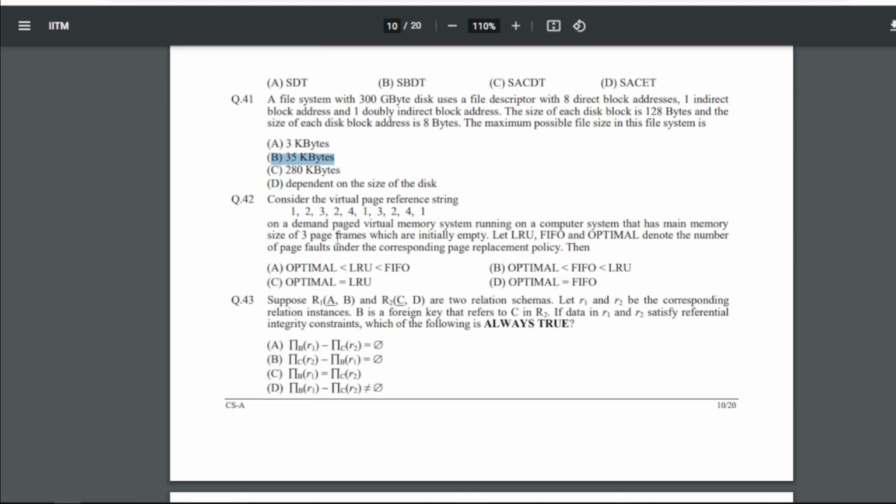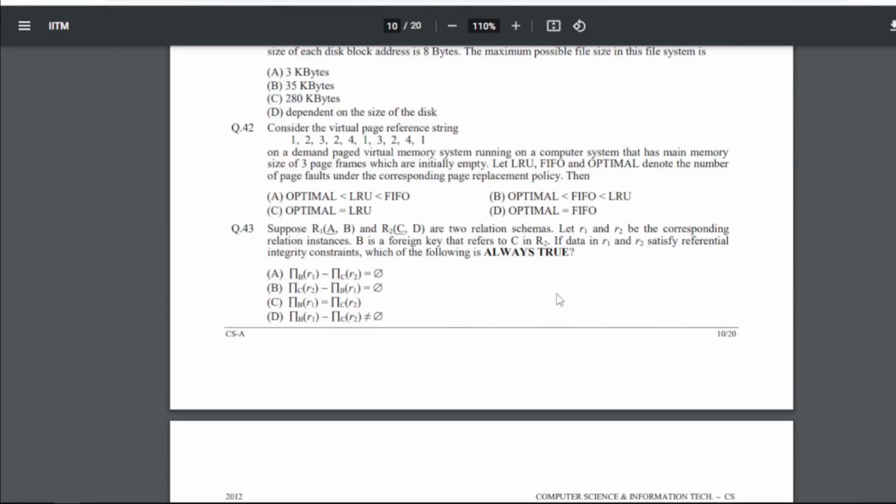42 is consider the virtual page reference string, this one, on a demand paged virtual memory system running on a computer system that has main memory size of 3 page frames which are initially empty. Let LRU, FIFO and optimal denote the number of page faults under the corresponding page replacement policy. Then the answer is what? So for 42 our answer is B, optimal is less than FIFO is less than LRU.